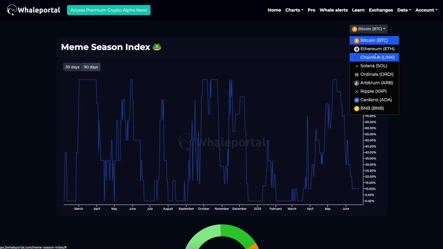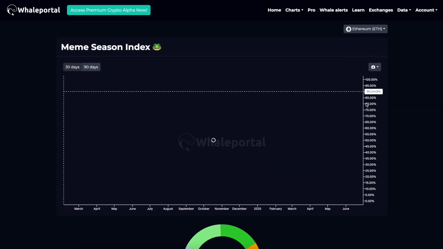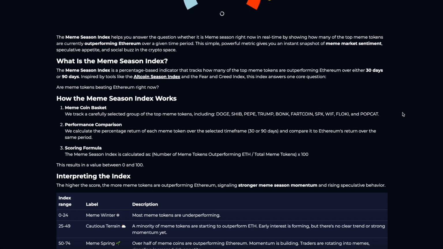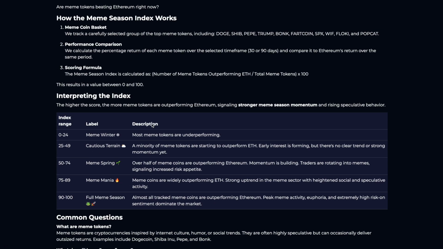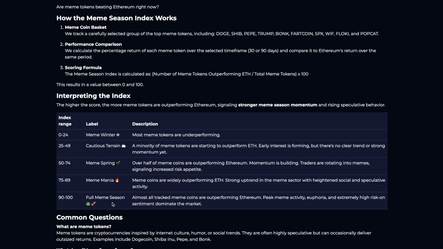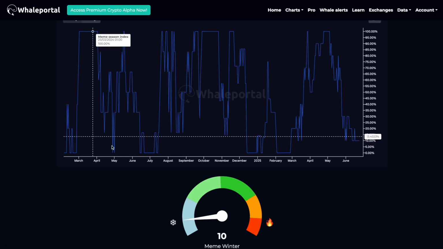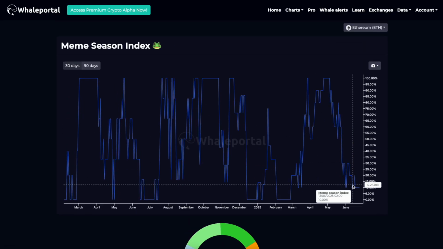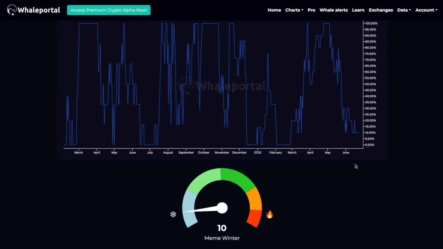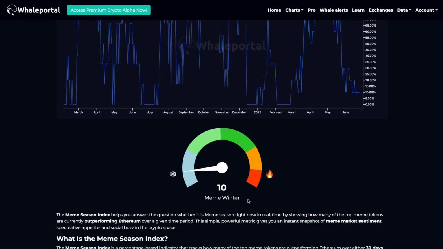Then you can select Ethereum right here, and it will check all the meme token valuations against Ethereum. So it will have this whole index range, but with the evaluation against Ethereum. So we can see right now as well that in the shorter term time frame, meme tokens are not outperforming Ethereum. So there's also a meme win in Ethereum.